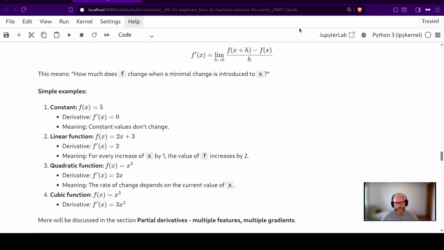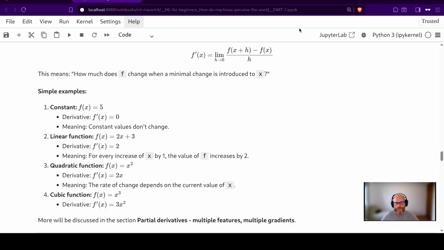This means how much f changes when a minimal change is introduced to x. Simple examples. First, constant: f of x equals 5. The derivative f prime of x equals 0, meaning constant values don't change.